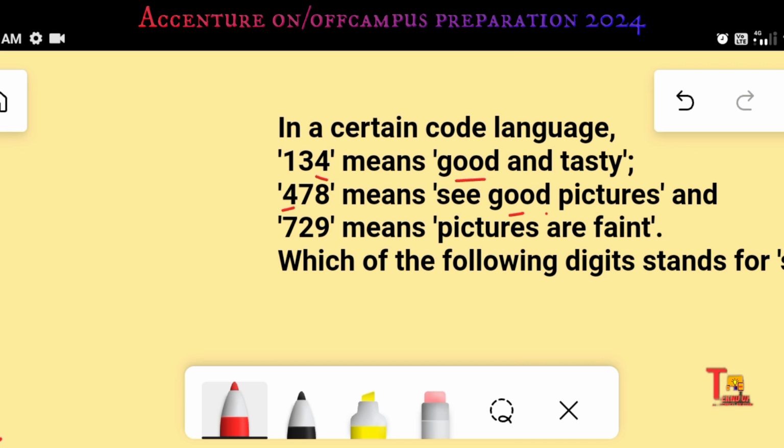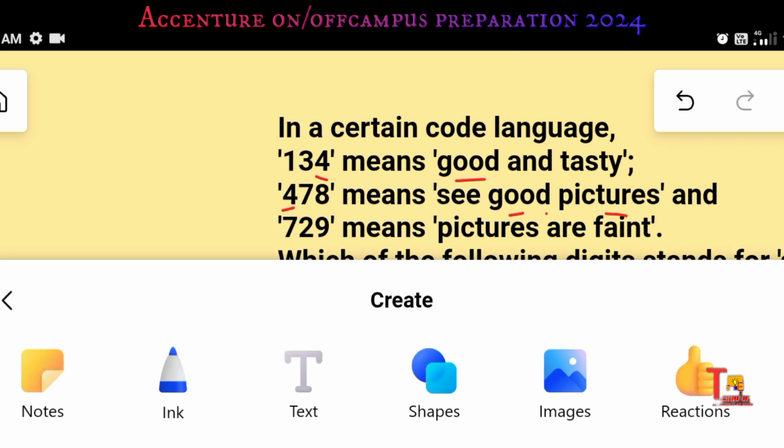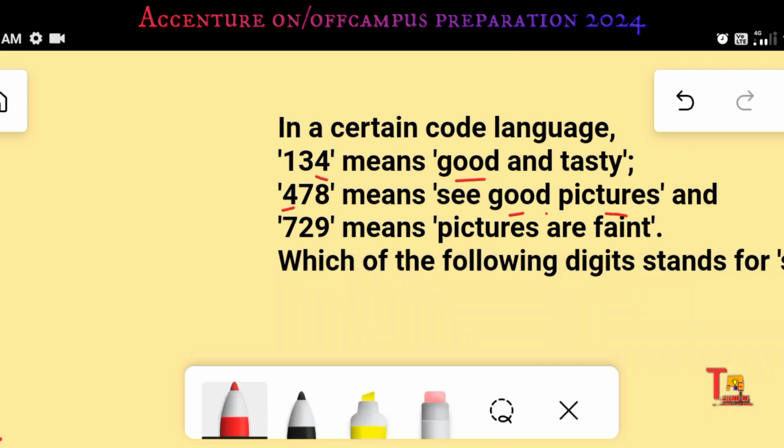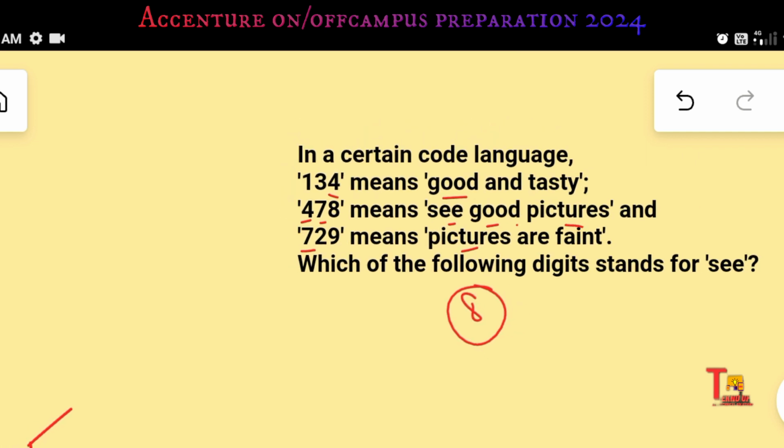And here pictures, and in the third line also there is pictures. So pictures is common, and 7 in the second and 7 in the third are also common. That means pictures stands for 7 and good stands for 4. That's why C will obviously stand for 8. So this way you can solve the problem if any such question is asked to you. Okay, let's go to the next problem.